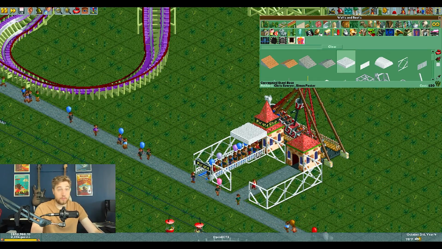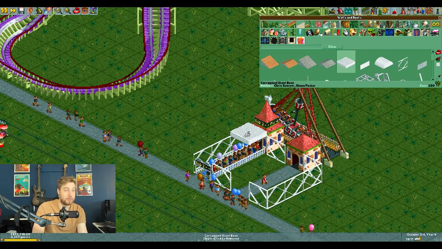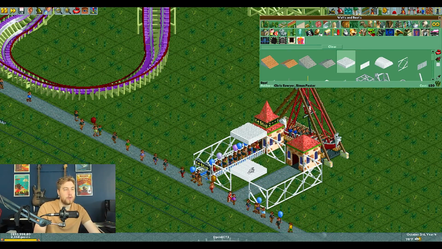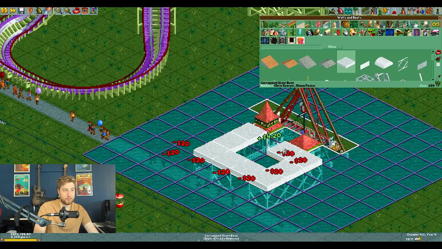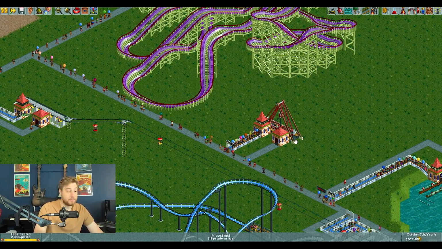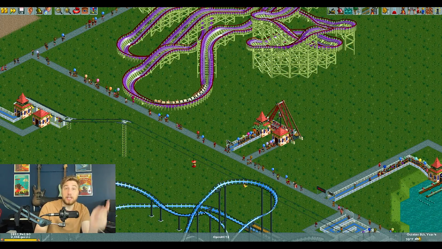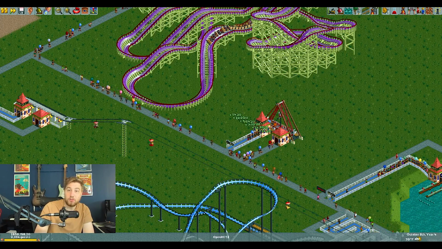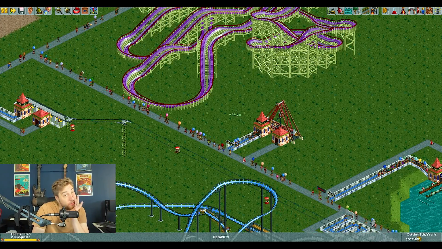So you can use these keys in tandem, combine them together to make scenery building so easy. I think control is the best one. Those are two of my favorite keyboard shortcuts in this game. We're going to get even better keyboard shortcuts, so keep watching. We have four left, and I'm also going to give you a bonus one.